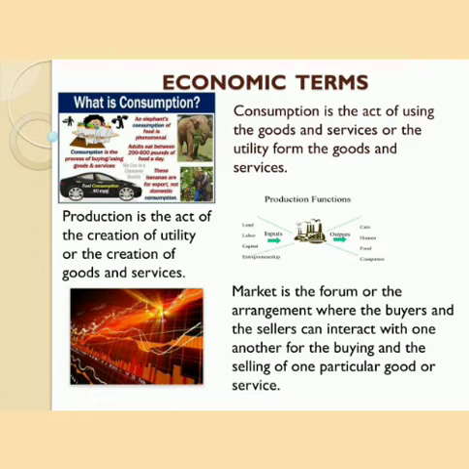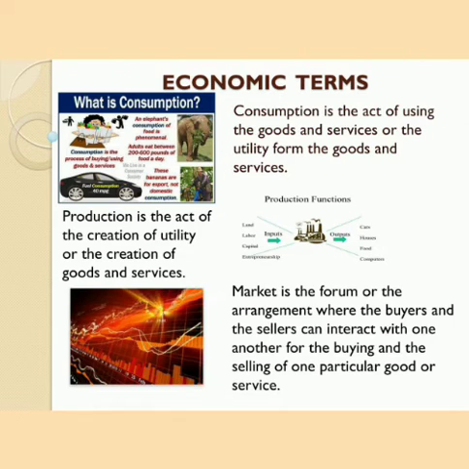Sometimes we call it a forum. For example, the internet has made an arrangement where different buyers and sellers can come together and buy a particular product. So in a market, only one particular product is bought and sold. For example, we say a market for mobile phones. So in a market for mobile phones, you have the buyers of mobile phones, you have the sellers of mobile phone, and you have one particular product, which is the mobile phone.